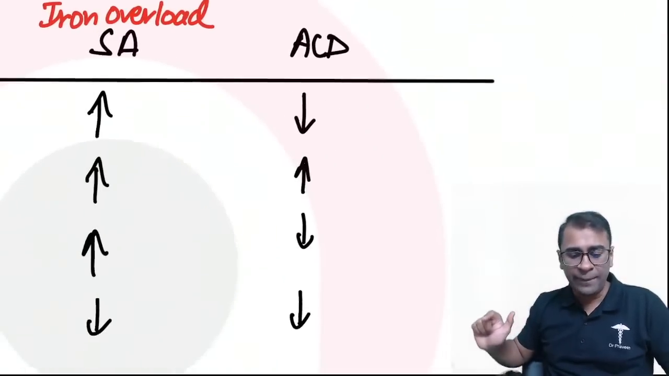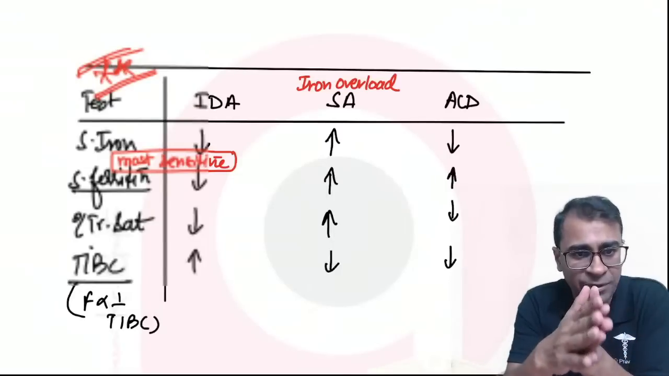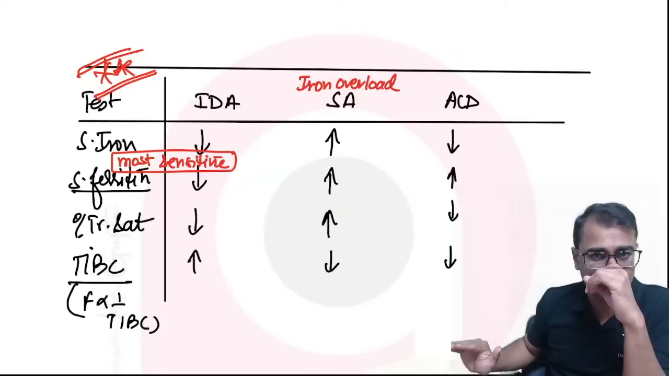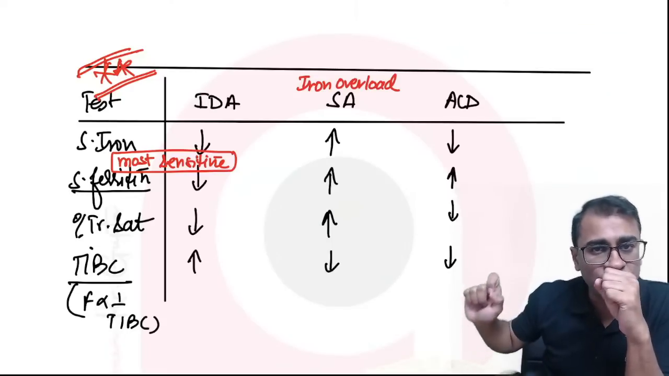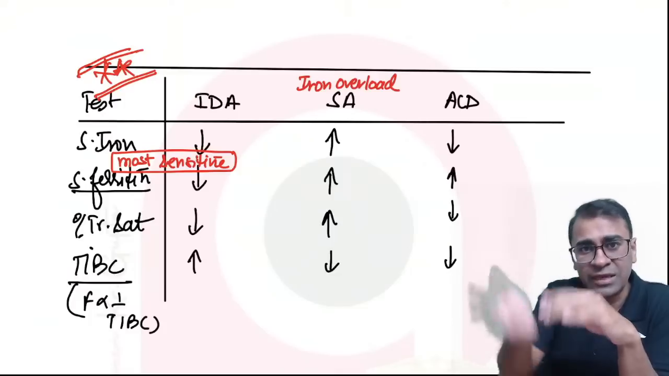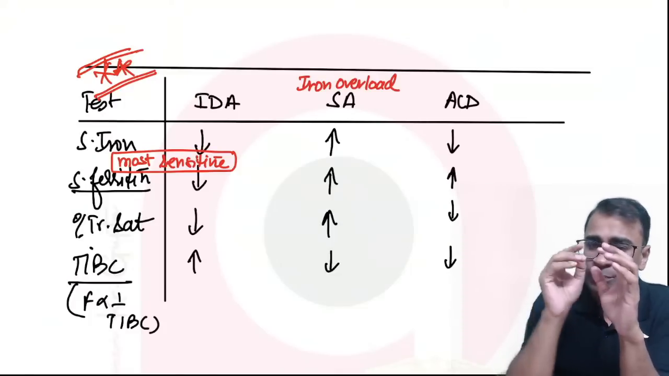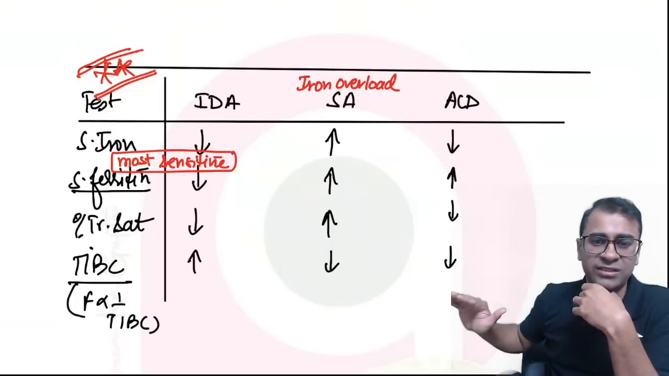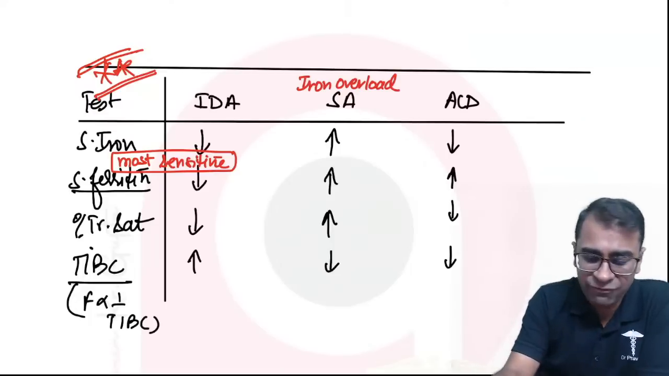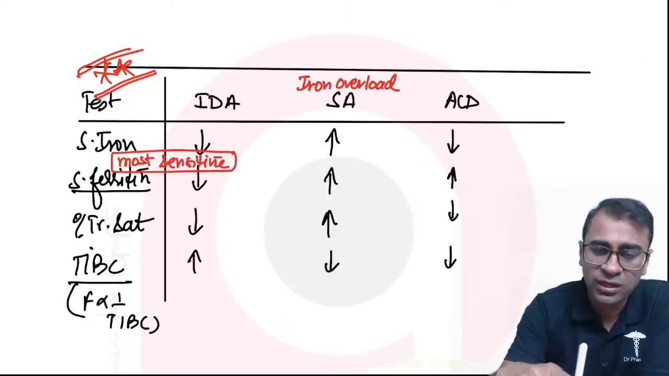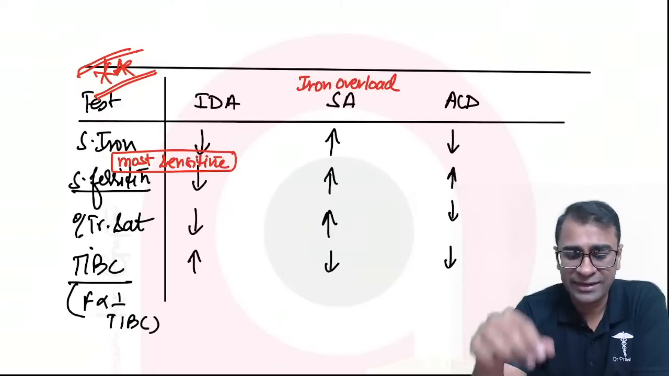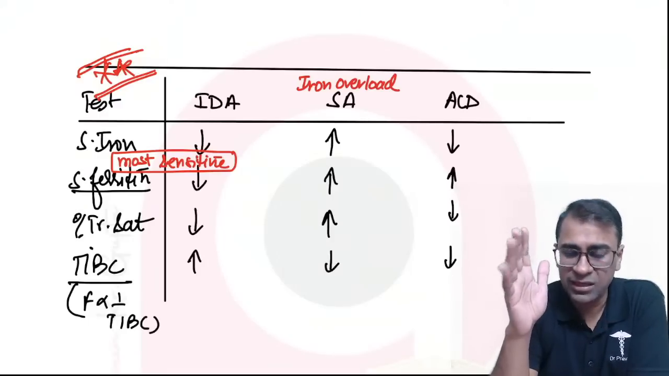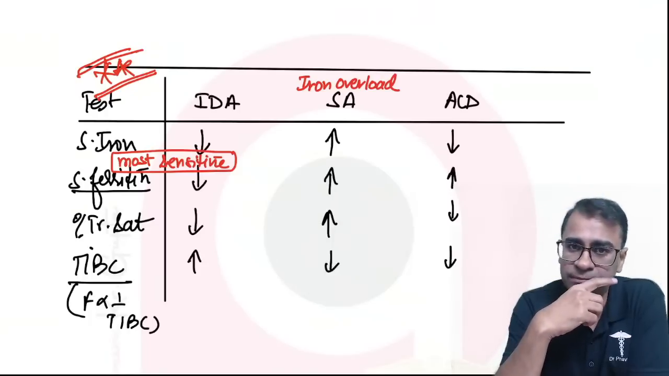What happens in ACD is that because of inflammation, ferritin increases. Because of high ferritin, TIBC decreases. One more thing that happens is because of the inflammation, hepcidin increases. So ferroportin decreases. Because of low ferroportin, serum iron decreases and transferrin saturation decreases. The whole table becomes simplified if you know the simple rule, and the rule says that ferritin and TIBC are exactly opposite. Okay?